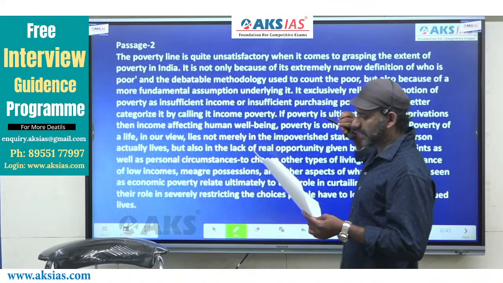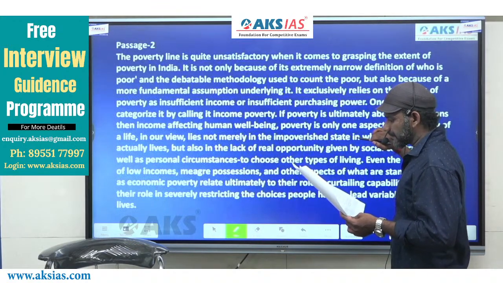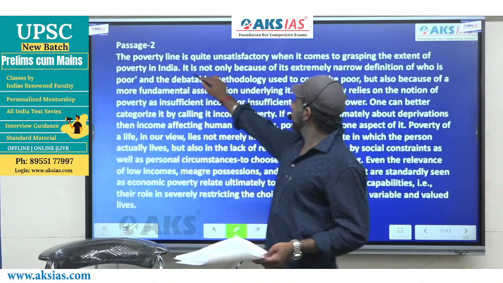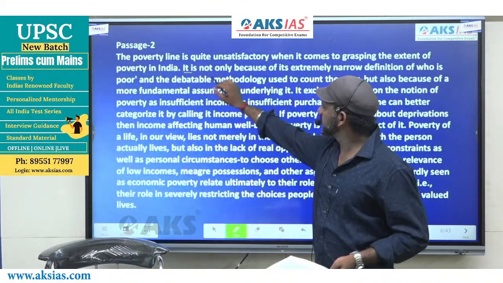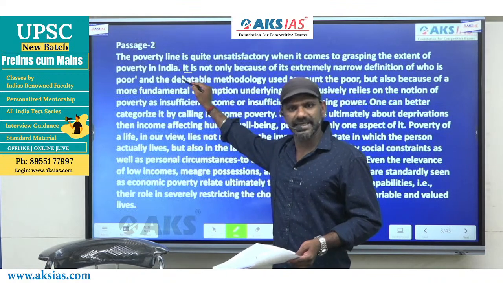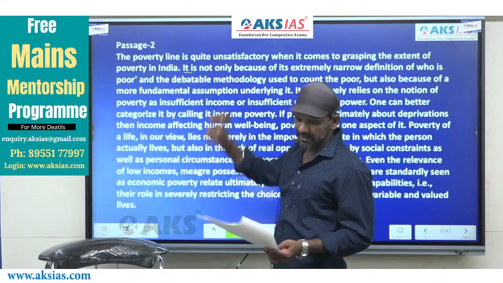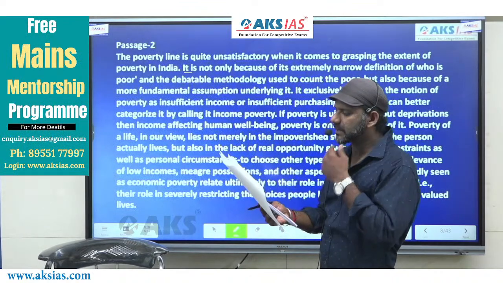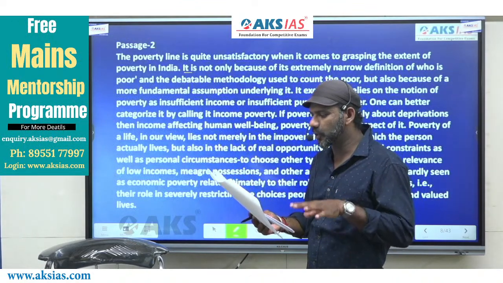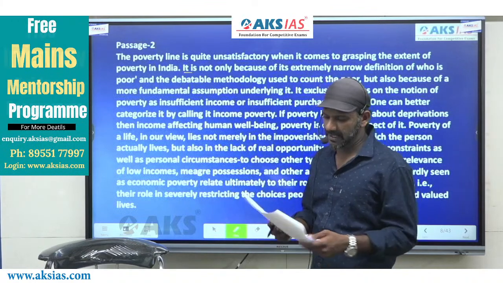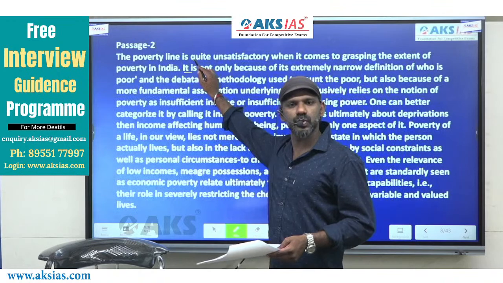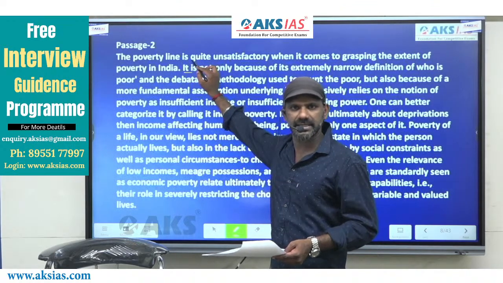The second sentence, in fact. I'll start from here. It is not only because. Fine. Anyway, this sentence starts with the pronoun, right? It. So we shall read the first sentence as well. The poverty line is quite unsatisfactory when it comes to grasping the extent of poverty in India. It is not only because. It refers to what is talked about in the first sentence.